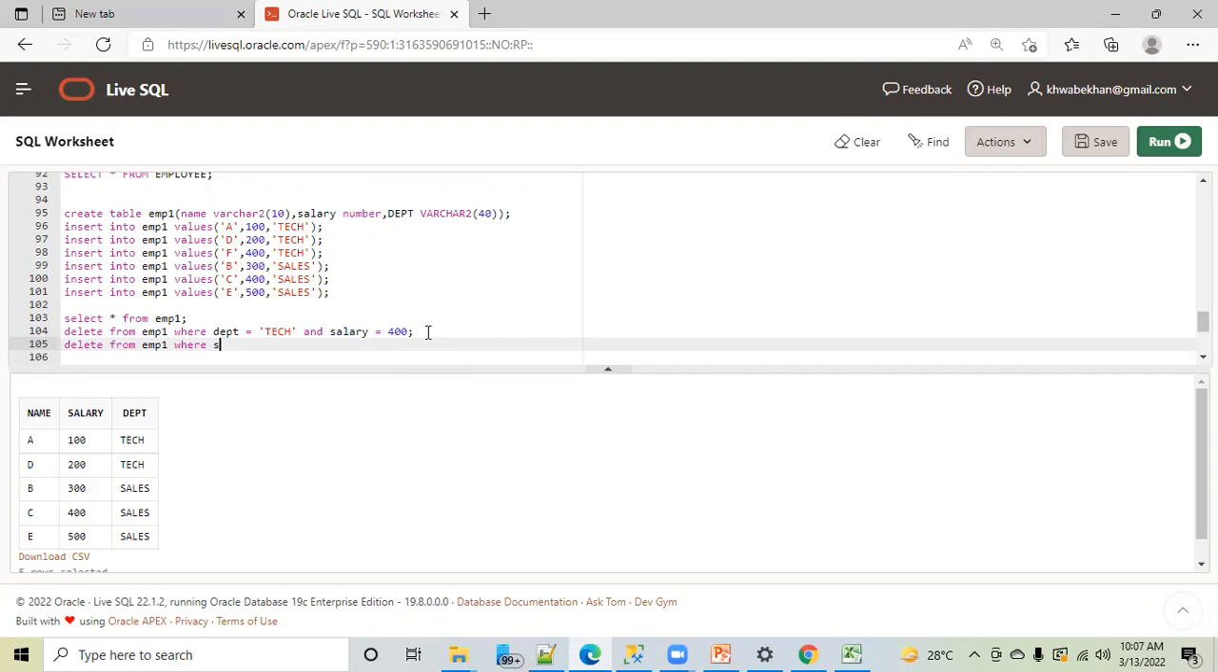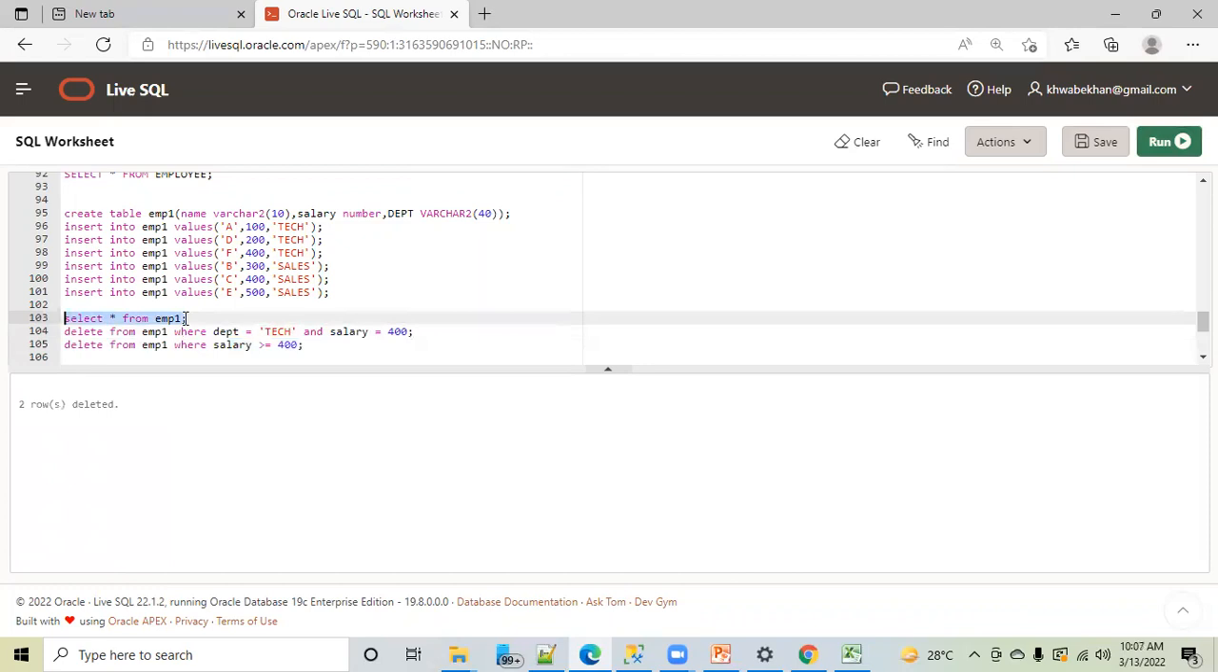Salary greater than or equal to 400. Okay. I think something similar happened to a better company. You all might know that. So salary greater than 400. Okay, let me execute this query. Okay. That is related. Yes.